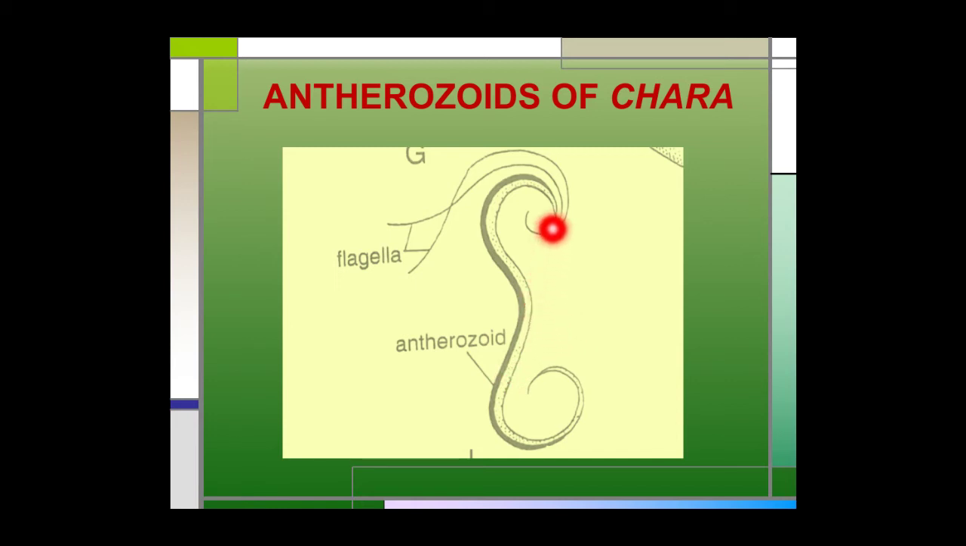At maturity, the shield cells of the antheridium separate from each other, exposing the antheridial filaments, and the sperm mother cells gelatinize in water, and the antherozoids are liberated in the water.